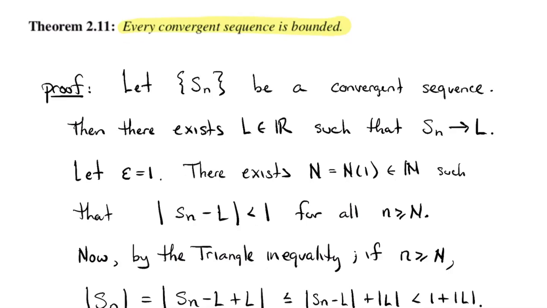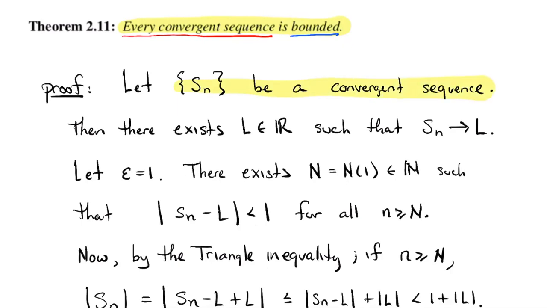So what am I going to be assuming in my proof? I'm going to assume that I've got a convergent sequence, any convergent sequence, and then I'm going to try to show that it meets that definition of boundedness. I'm going to try to find the interval in which all of its terms live. So here we go. Let's take some convergent sequence, call it S_n.